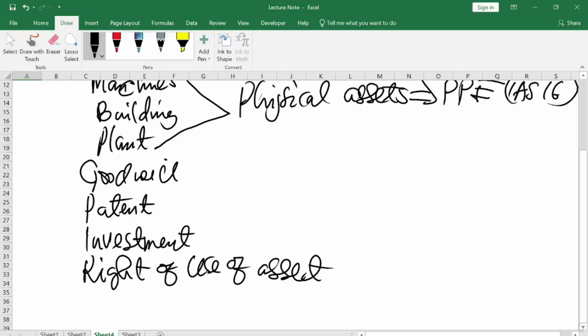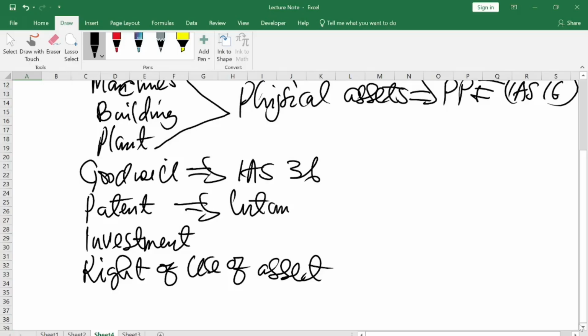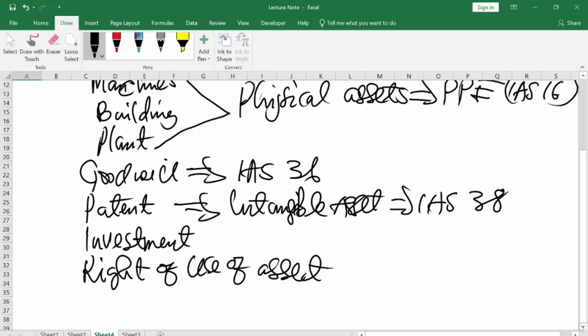An asset like goodwill, after it is determined, we use IAS 36 to determine whether it is impaired or not. A patent falls under intangible assets, and it is accounted for using IAS 38.